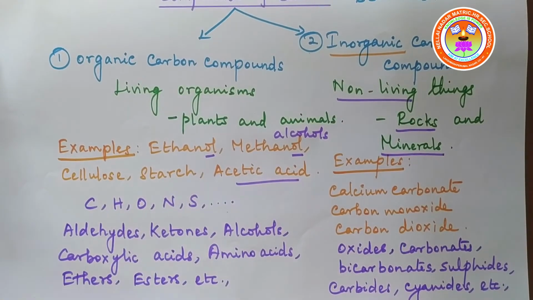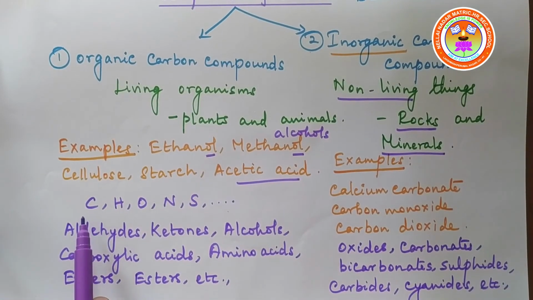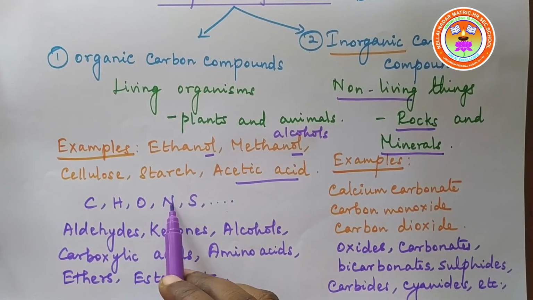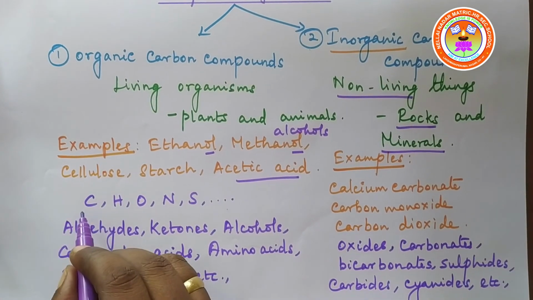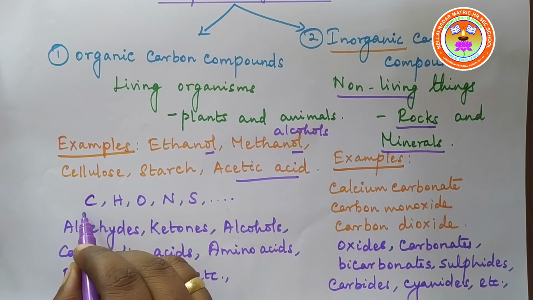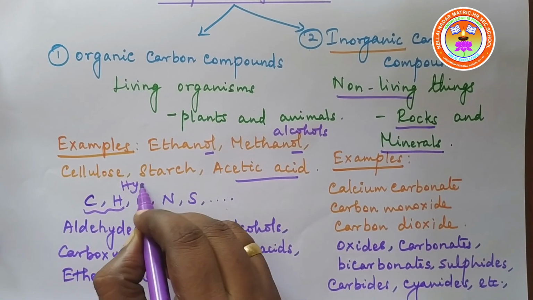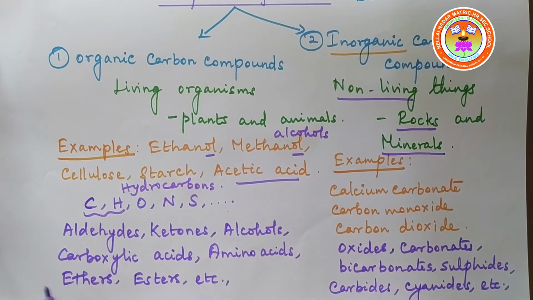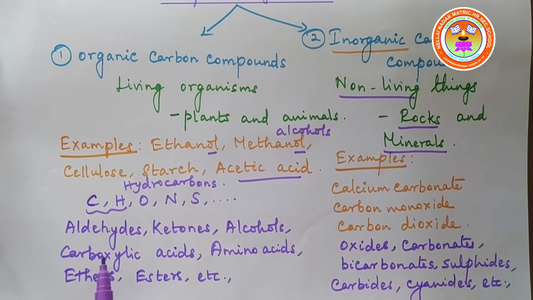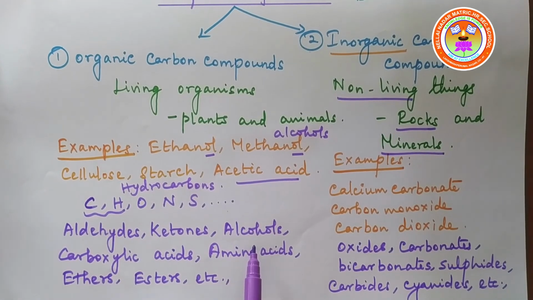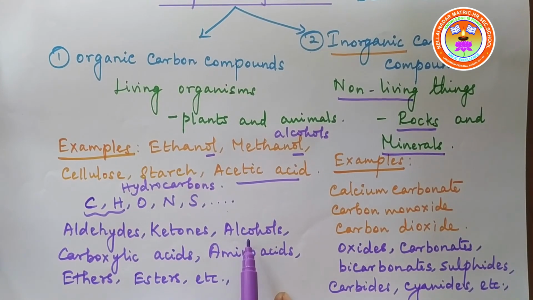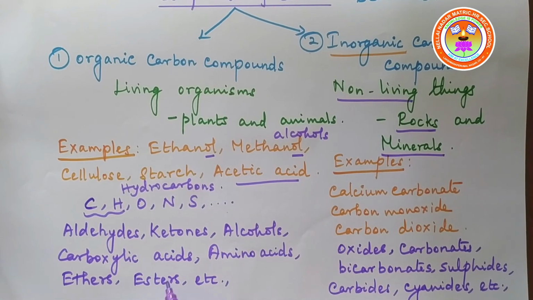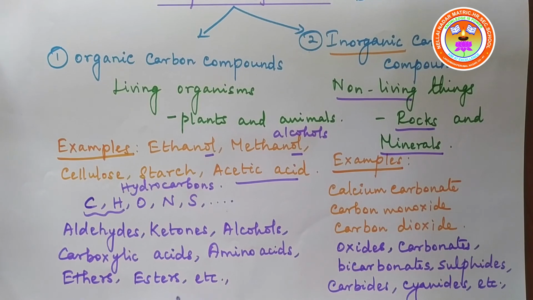Organic carbon compounds contain not only carbon, but in addition they also have heteroatoms, other atoms like oxygen, nitrogen, sulfur, and the compounds which have only carbon and hydrogen are called hydrocarbons. Some more examples for organic compounds of carbon are aldehydes, ketones, alcohols, carboxylic acids, amino acids, ethers, esters, amines.